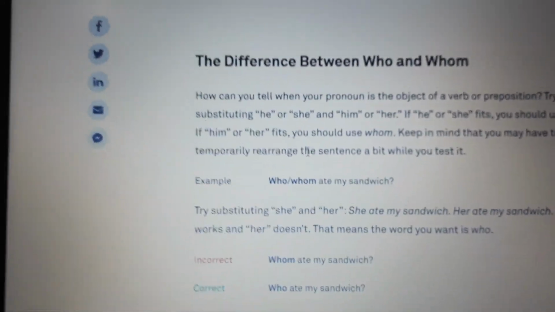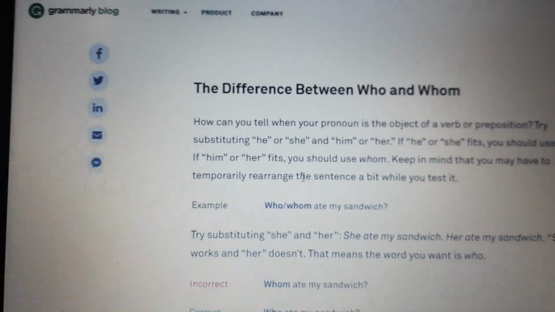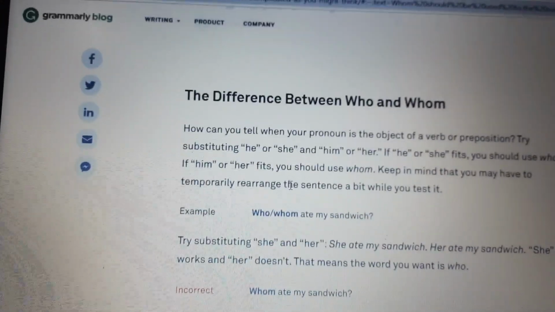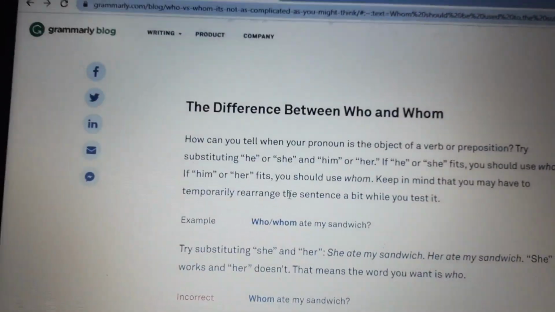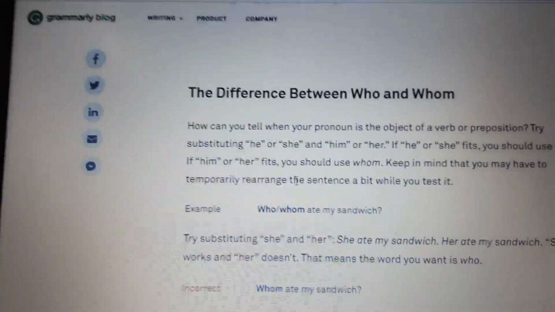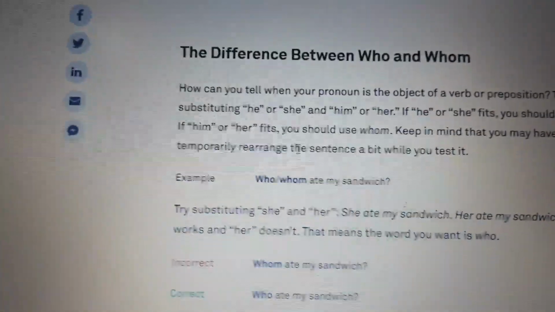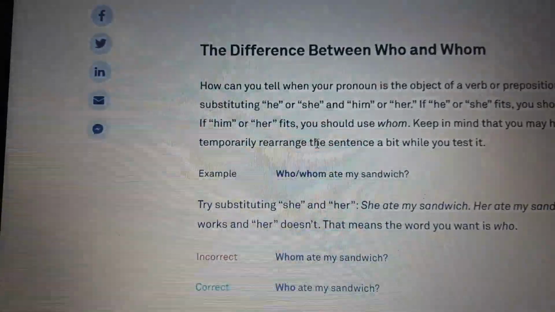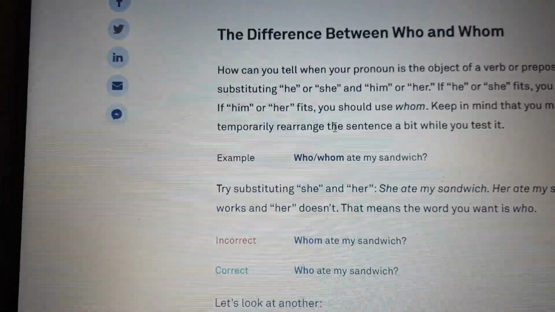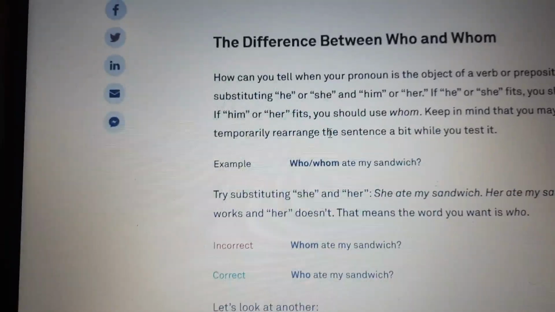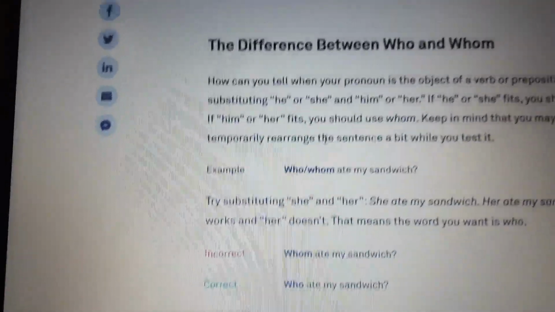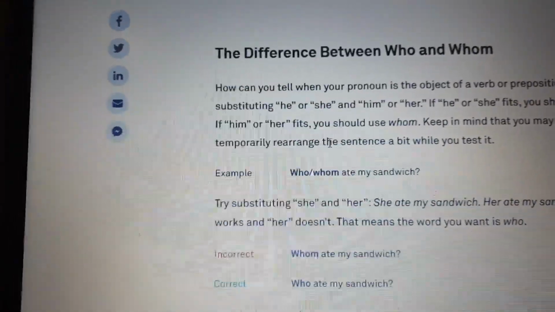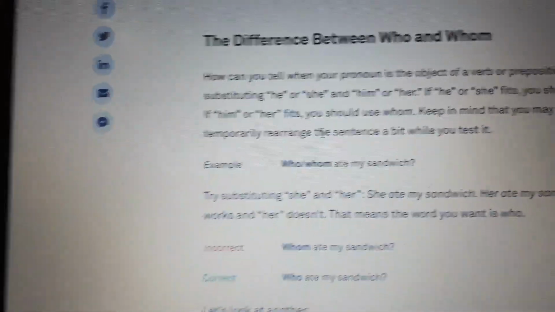For example, here, whom or who ate my sandwich? So I'm going to answer her. Her ate my sandwich, or she ate my sandwich. So basically the answer is she ate my sandwich. We cannot say her ate my sandwich. She works and her doesn't. That means the word you want to use is who.